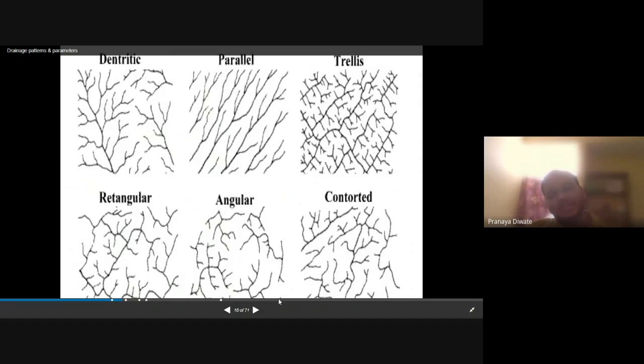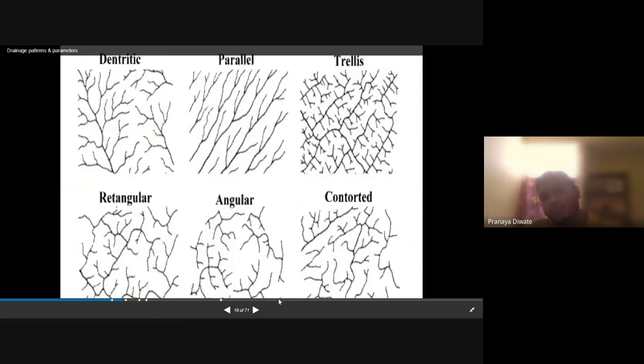What is a trellis? A trellis is a drainage pattern where the subsurface geology is in such a way that it is best for drainage. Then you have rectangular and angular patterns. So different types of drainage patterns or drainage basins are available.